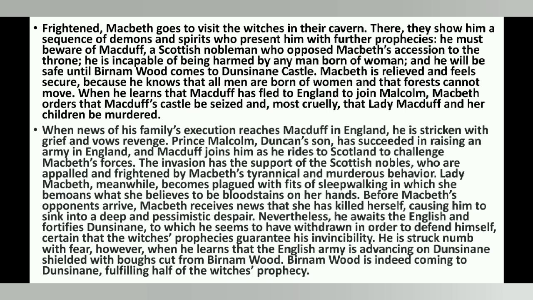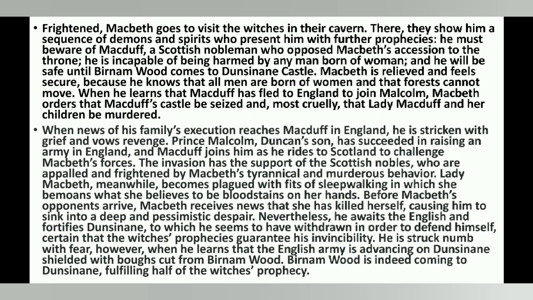Lady Macbeth, meanwhile, becomes plagued with fits of sleepwalking, in which she bemoans what she believes to be bloodstains on her hands. Before Macbeth's opponents arrive, Macbeth receives news that she has killed herself, causing him to sink into a deep and pessimistic despair. Nevertheless, Macbeth awaits the English and fortifies Dunsinane, to which he seems to have withdrawn in order to defend himself, certain that the witches' prophecies guarantee his invincibility.